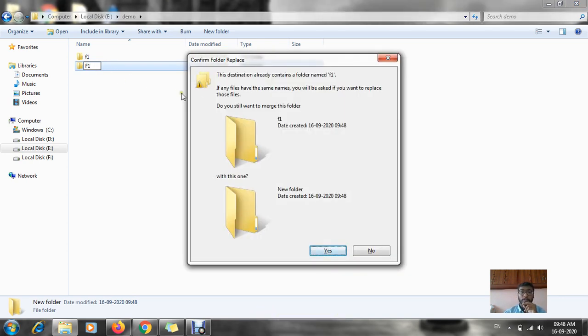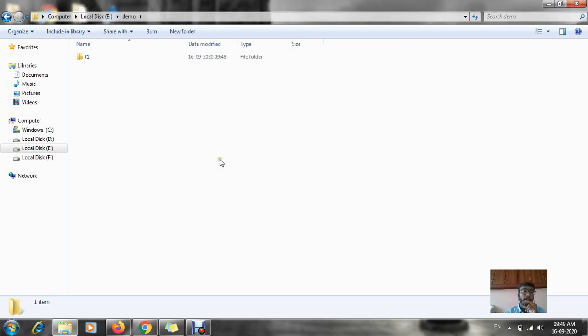See, the error is that this destination contains a folder named f1. If the same names are used, you will have to replace those files. If I click on the yes button, this file is automatically replaced. So you are not supposed to save your files with the same name again and again. It is case sensitive.